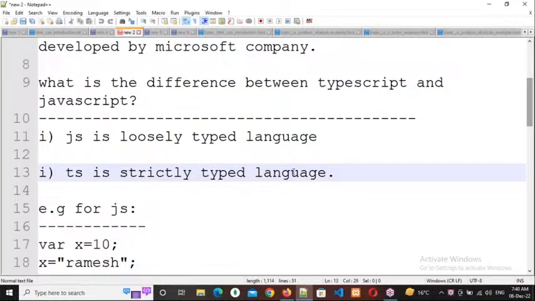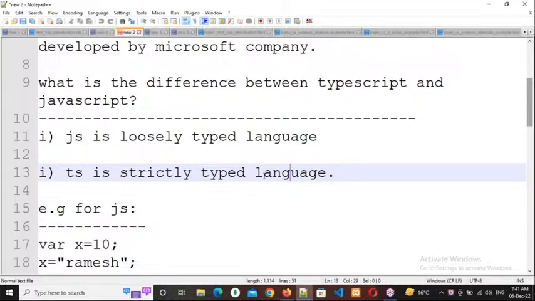Whenever you want to work with the data, we need to assign the data to a variable. In any language, we need to assign the data to a variable. Especially in the loosely typed languages, there is no need to tell what type of data it should accept. But in the strictly typed language, we need to tell what type of data it should accept always.